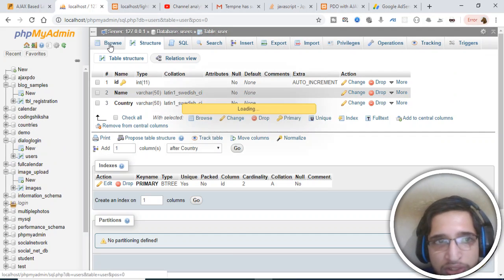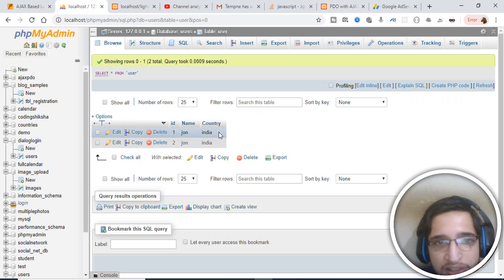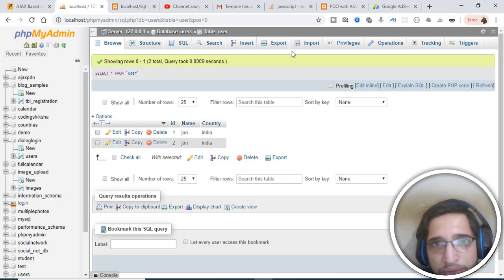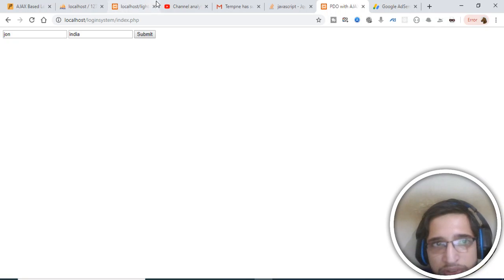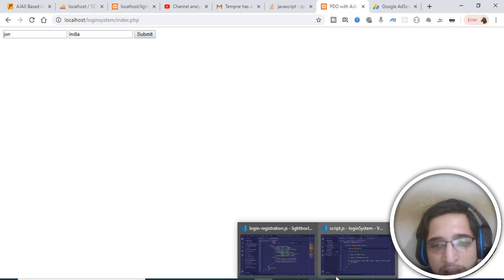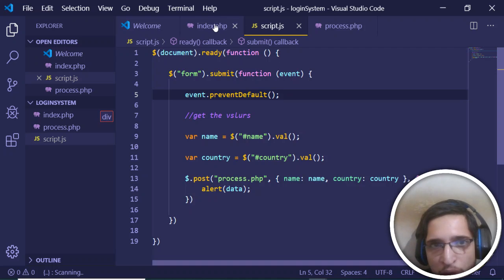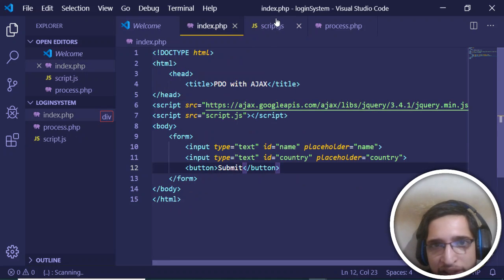If I click browse here, you will see that it has added two entries. You can see John India and John India. So now it is inserting in the background. And now if I want to display these entries, it would be very simple.